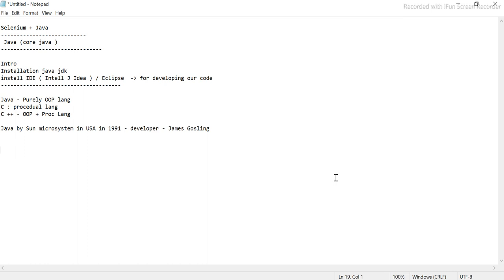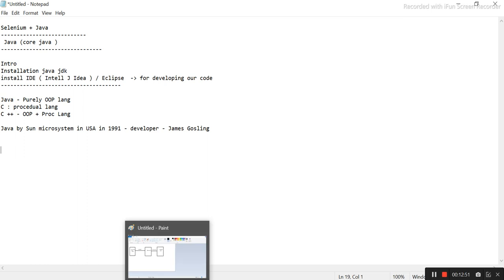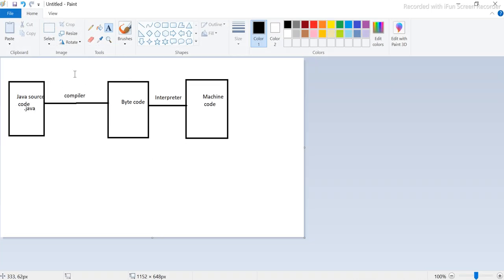So let me, I think I already drew it somewhere. Okay, it's here. So see, this is how Java works, right? You write some code on the IDE, and when you save it, it's in .java format. Once you write the code in Java format, this box is called the source code. And once you run it, it will be converted by the compiler into bytecode. Bytecode is the intermediate code, and then the interpreter will actually run this bytecode. So once you hit the run button, it will automatically convert into bytecode, and it will also convert into machine code using the interpreter. So you see this diagram.